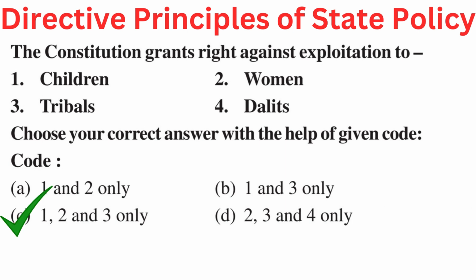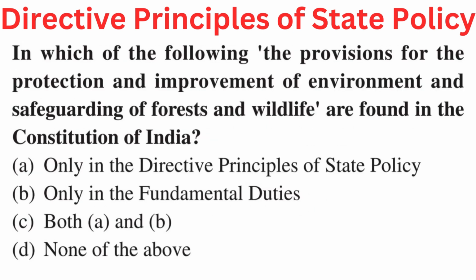Right answer is C. 1, 2 and 3 only. Children, women and tribals. Your question is, in which of the following the provisions for the protection and improvement of environment and safeguarding of forests and wildlife are found in the Constitution of India? Your options are A. Only in the directive principles of state policy, B. Only in the fundamental duties, C. Both A and B, or D. None of the above.